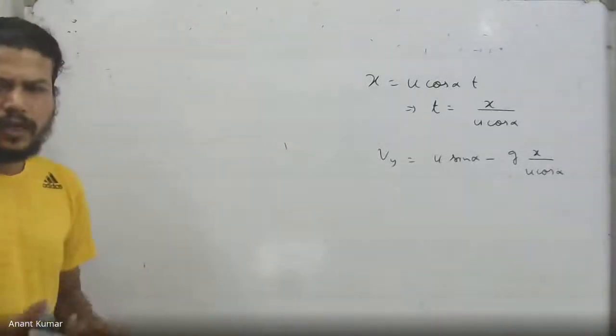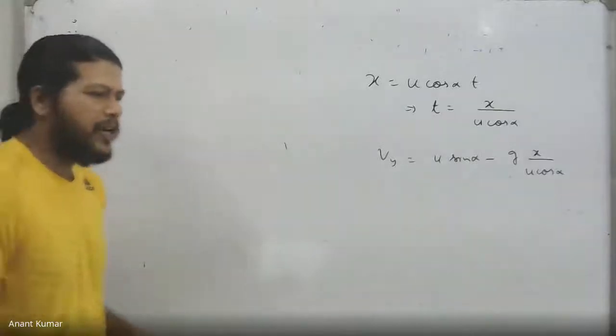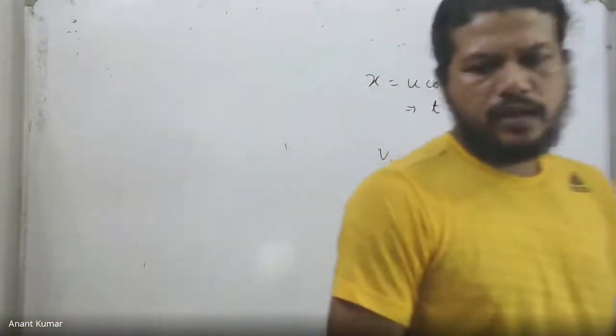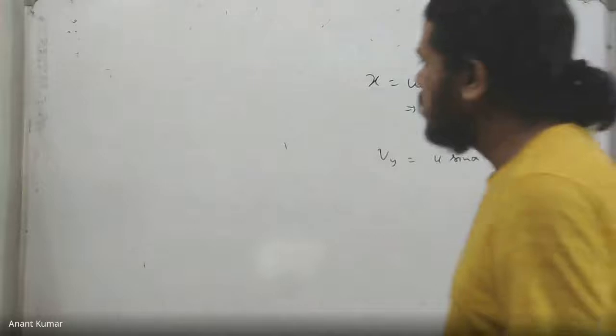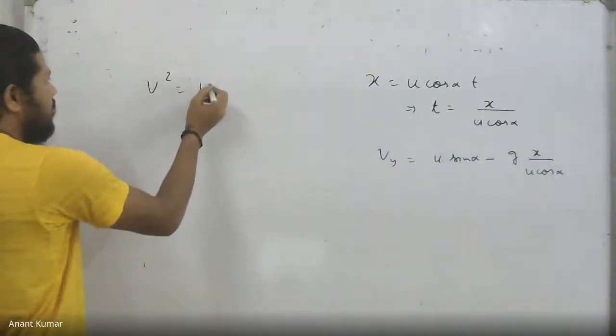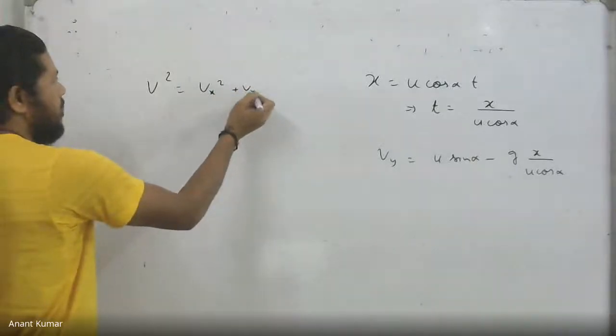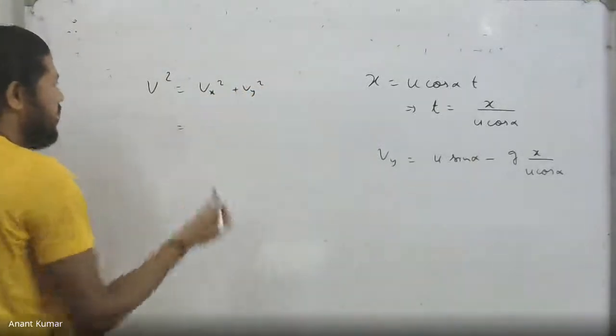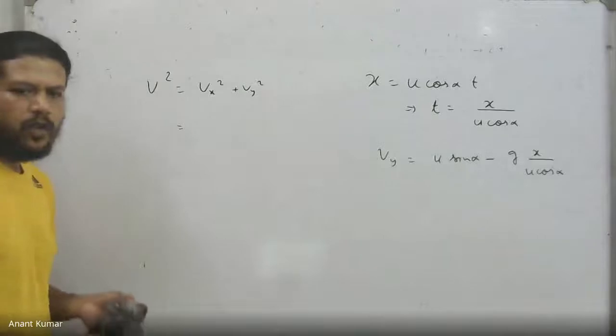So in effect, we just look at a graph of v square. Let us assume that m/2 is 1 over there. So I just look at the graph of v square versus x. V square is the speed square, which is nothing but vx square plus vy square. That is what the definition is. Vx is just a constant. It is u cos alpha.